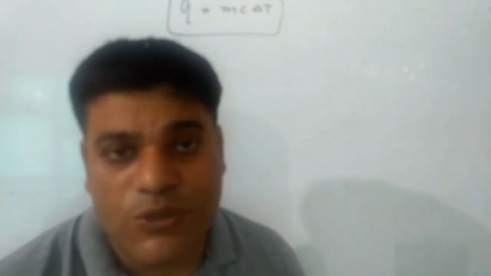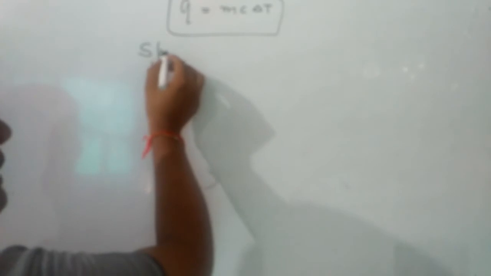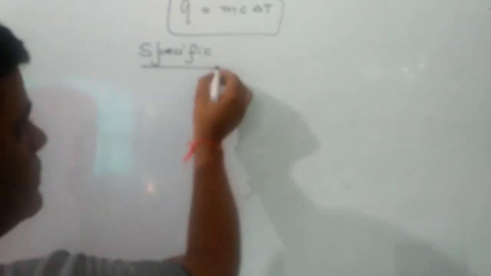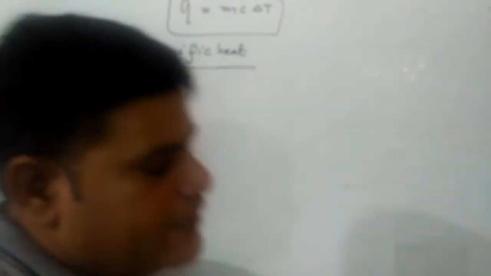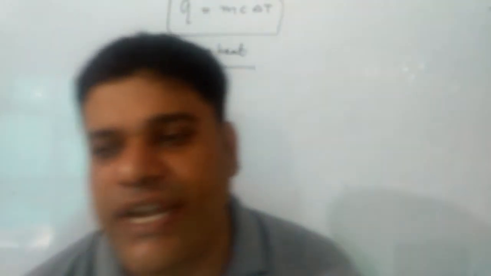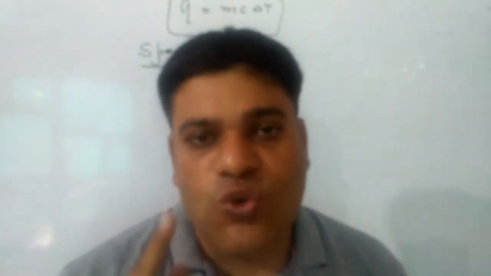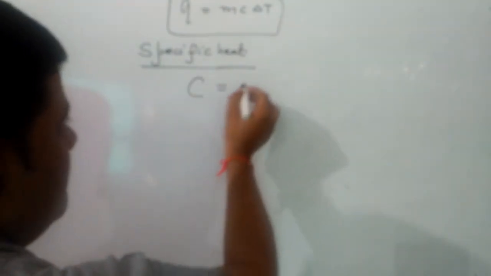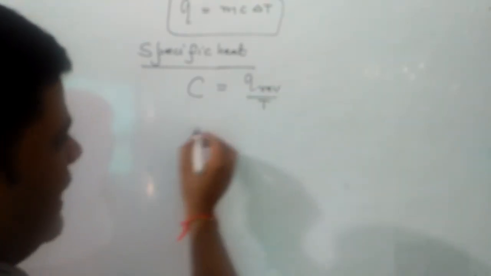Now we have to discuss specific heat. Specific heat may be defined as the amount of heat required to raise the temperature of 1 gram of a body through 1 degree centigrade, and it is denoted by C. So it will be Q reversible over T, hence it can be of two types.